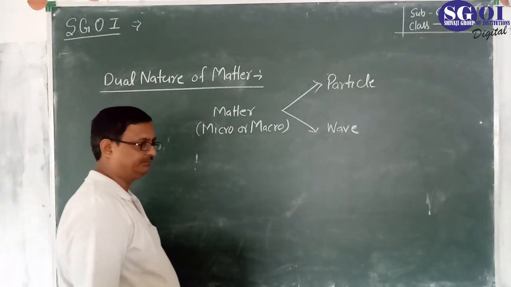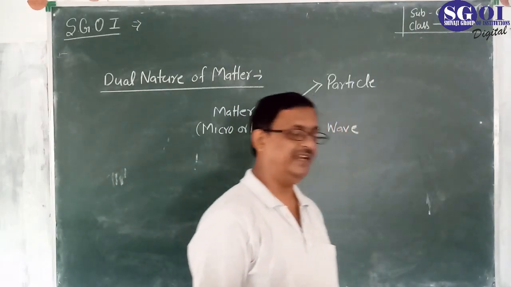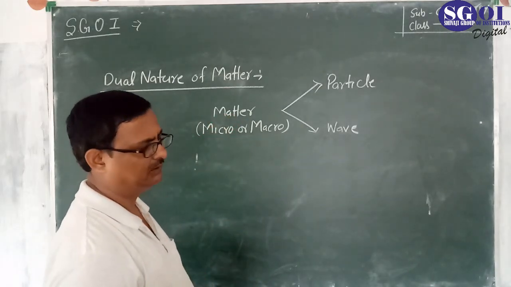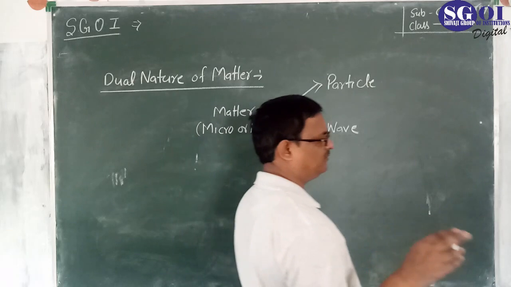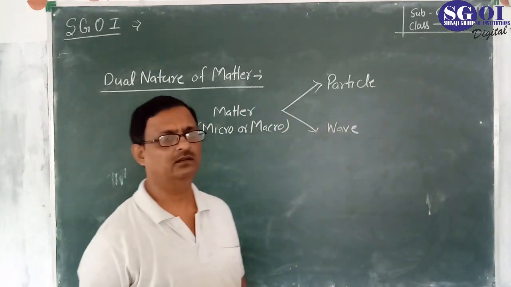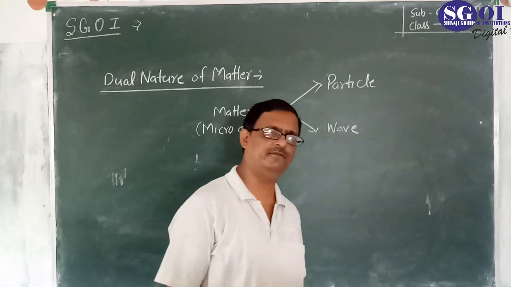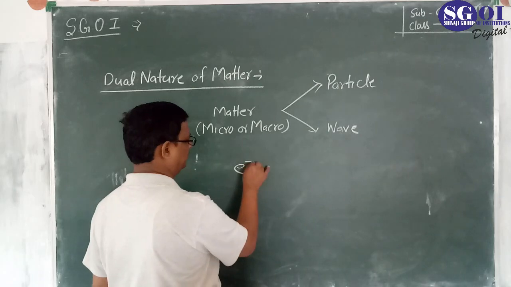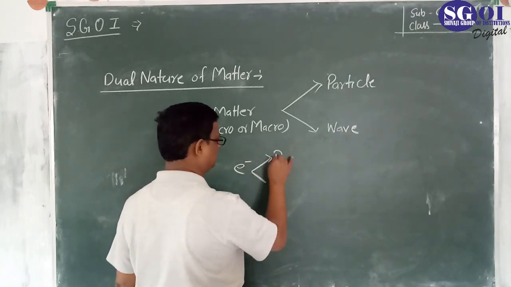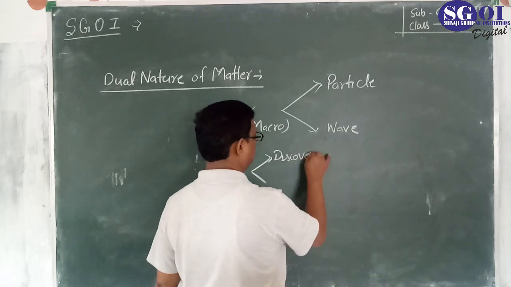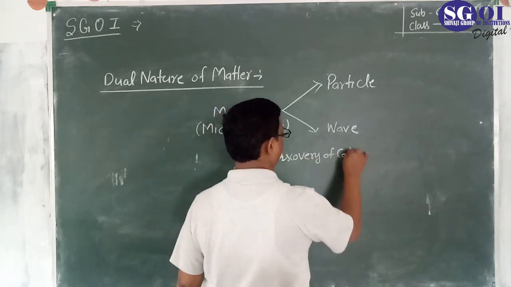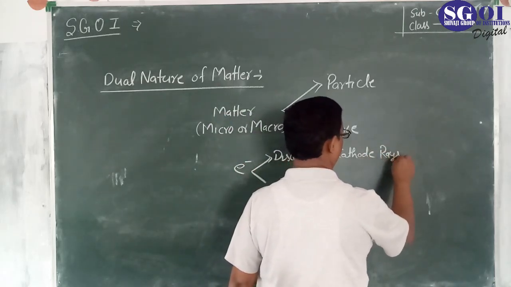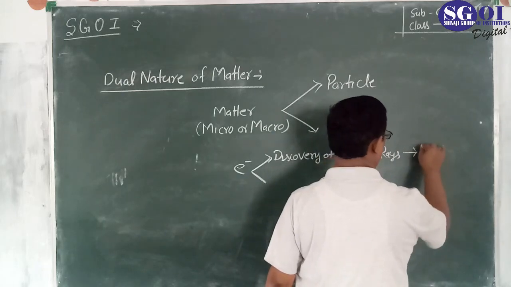Let's take an example. Electron. Electron is a microscopic matter. Two phenomena. One is the discovery of cathode rays. Electron, in the discovery of cathode rays, acts as a particle.